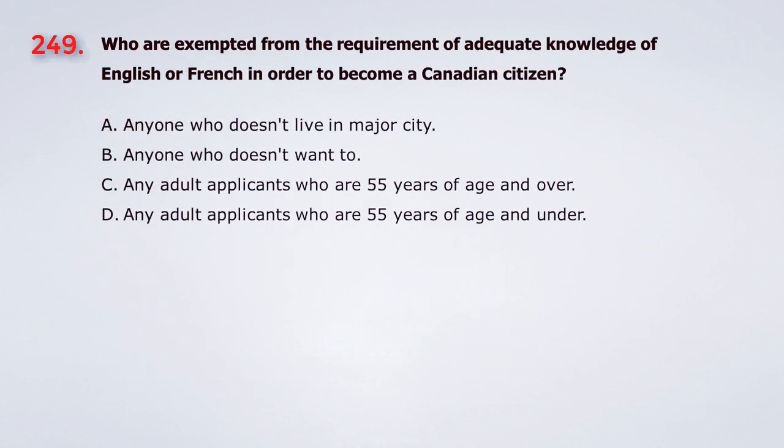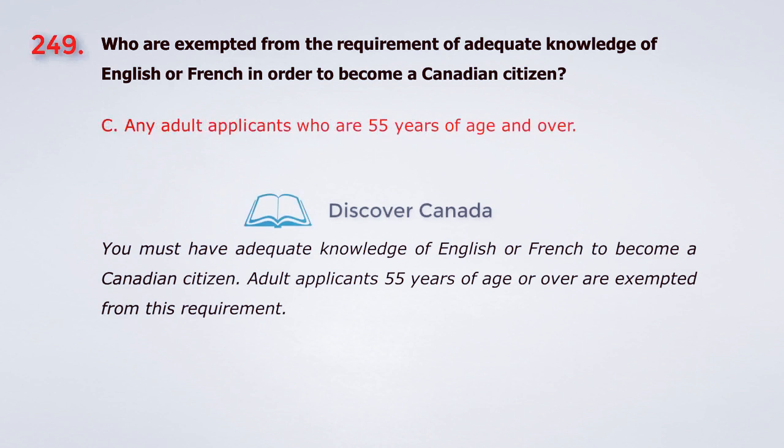Question 249. Who are exempted from the requirement of adequate knowledge of English or French in order to become a Canadian citizen? A. Anyone who doesn't live in major city. B. Anyone who doesn't want to. C. Any adult applicants who are 55 years of age and over. D. Any adult applicants who are 55 years of age and under. The answer is C. Any adult applicants who are 55 years of age and over.